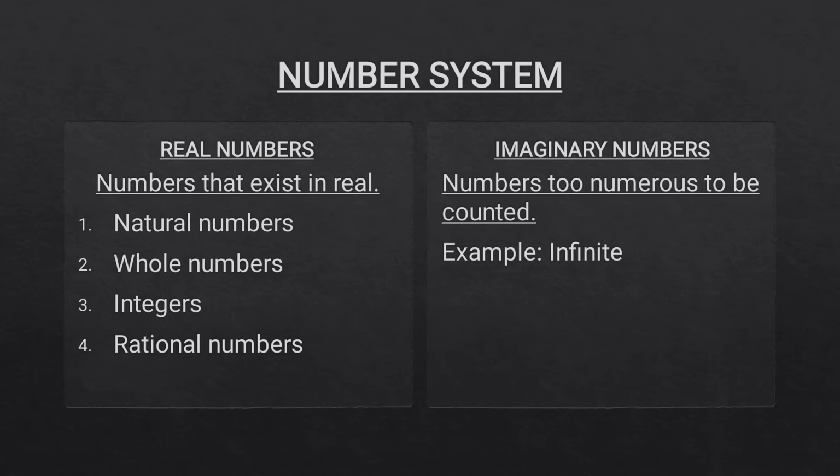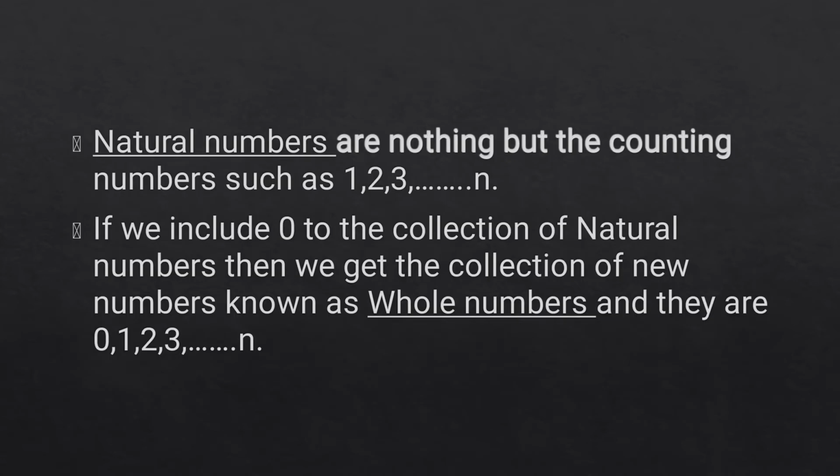Now, what do we understand by imaginary numbers? So, the numbers that are too numerous to be counted are known as imaginary numbers. For example, infinite. Now here, in this chapter, we will learn about real numbers, and so let us understand about them one by one. Natural numbers. Well, natural numbers are nothing but the counting numbers, such as 1, 2, 3, and it goes on up to infinite.